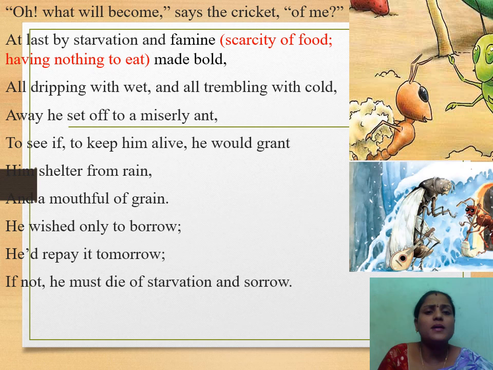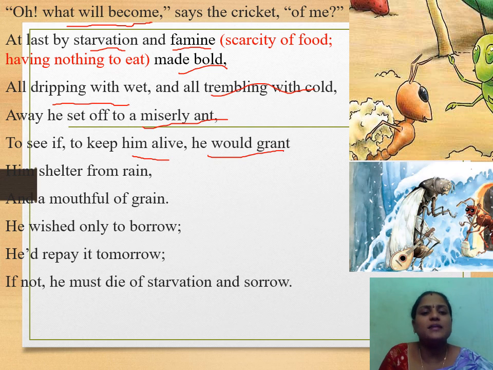Oh, what will become, says the cricket, of me? At last, by starvation and famine made bold, all dripping with wet, and all trembling with cold, away he set off to a miserly ant to see if, to keep him alive, he would grant him shelter from rain and a mouthful of grain. He wished only to borrow, he would repay it tomorrow. If not, he must die of starvation and sorrow.